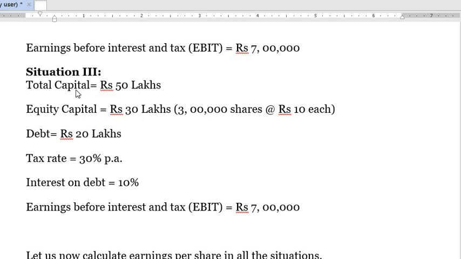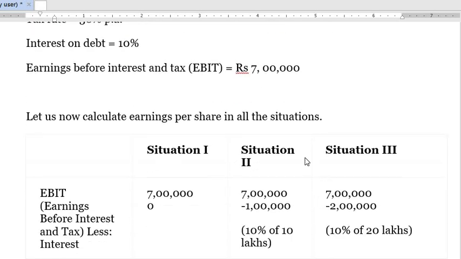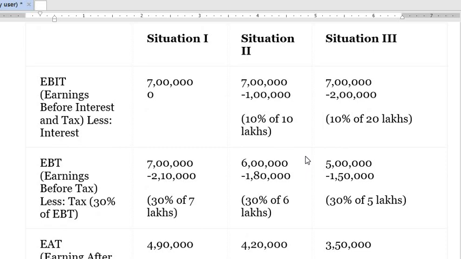Now situation 3, total capital again 50 lakh, equity capital 30 lakh. That means now in situation 3, the organization has increased its debt to 20 lakh rupees. It is only sourcing 30 lakh rupees from equity shares and it is sourcing 20 lakh rupees from debt. Tax rate remains the same, 30%, and interest rate remains the same, 10%. EBIT is 7 lakh. Now let's begin with the calculation.